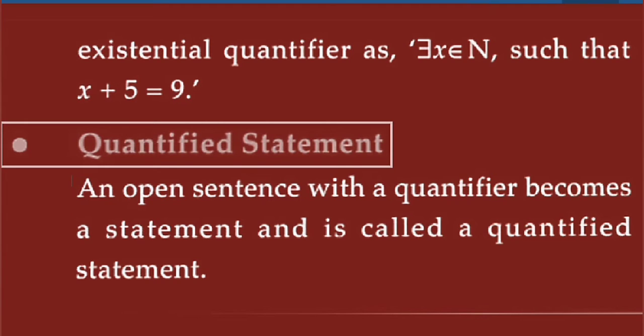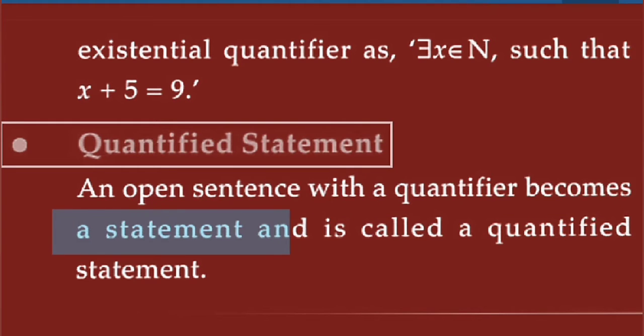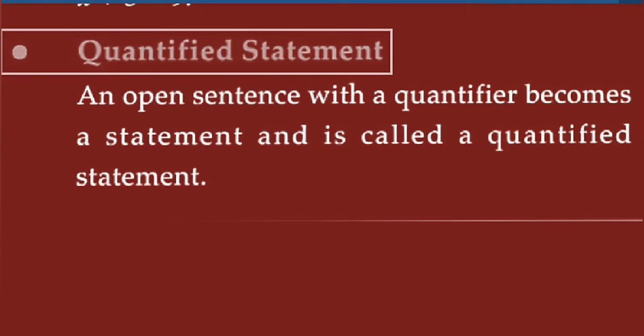Next point is quantified statement. See here the definition: an open sentence with a quantifier becomes a statement and is called a quantified statement. Means if quantifiers exist in a statement, then this statement is called a quantified statement. Quantifiers means two symbols, there exists and for all. If these symbols are in the statement, then this statement is called a quantified statement.